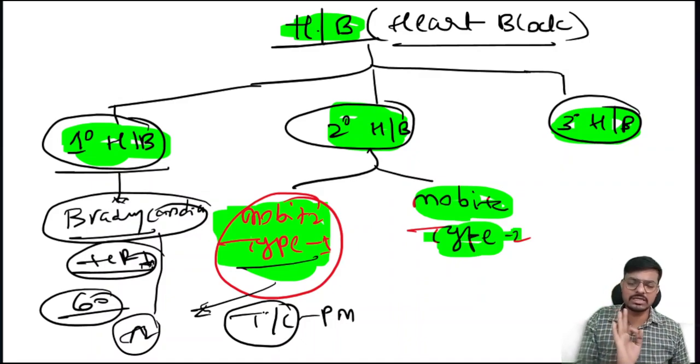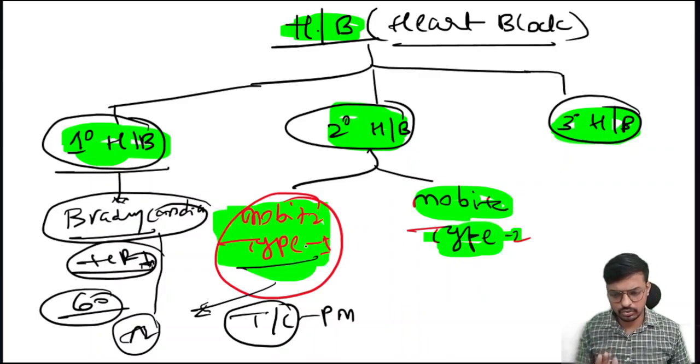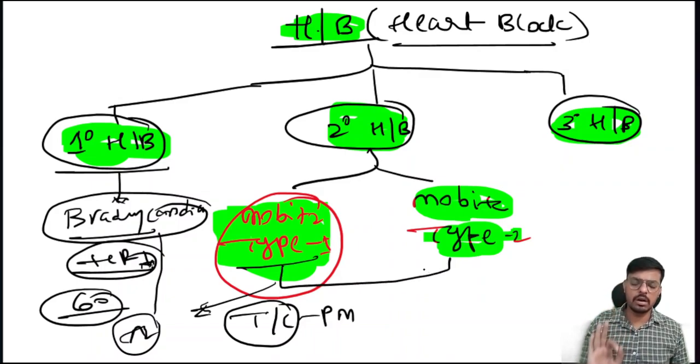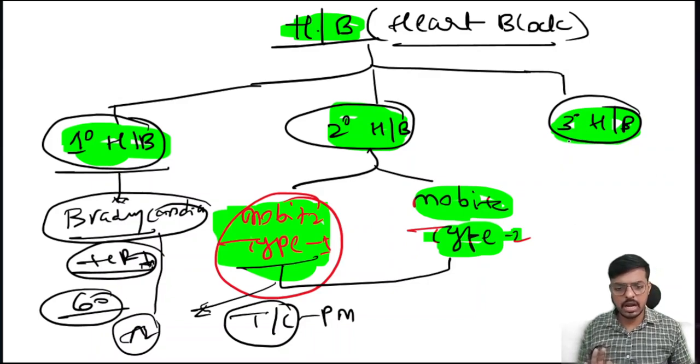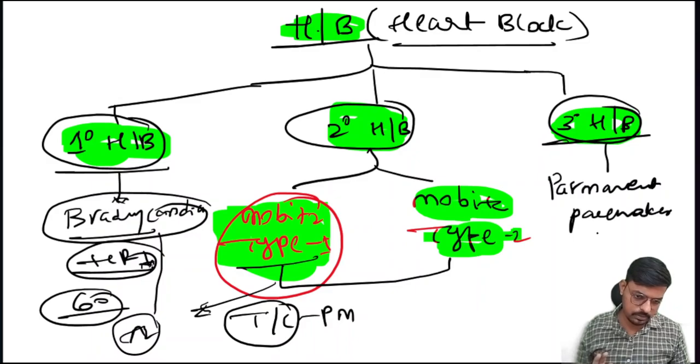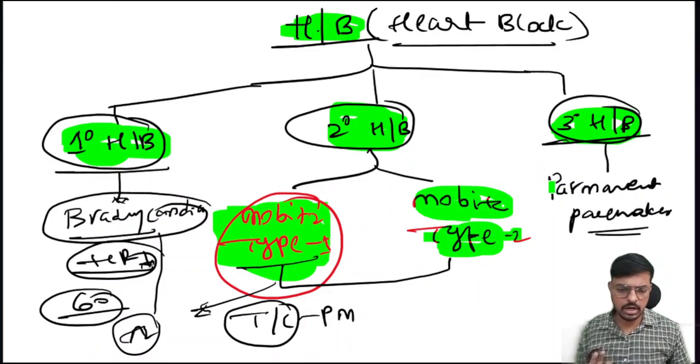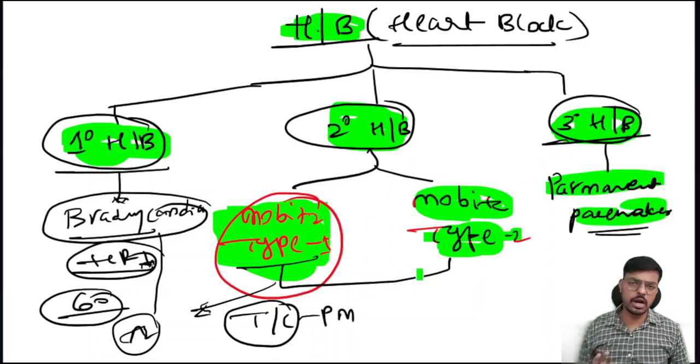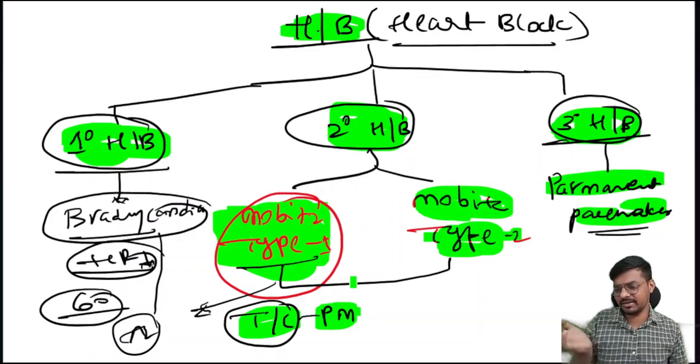Okay, so the transcutaneous pacemaker would be used in Mobitz Type 1 as second degree, and in Mobitz Type 2 also we can use it if the bradycardia is not responding to the atropine. And in the third degree heart block, we have to go for the permanent pacemakers. So here, first priority is the atropine, then second one is the pacemaker, that is the transcutaneous pacemaker. So is that clear, Bachu? Yes, it's clear because it's very easy. That's simple.